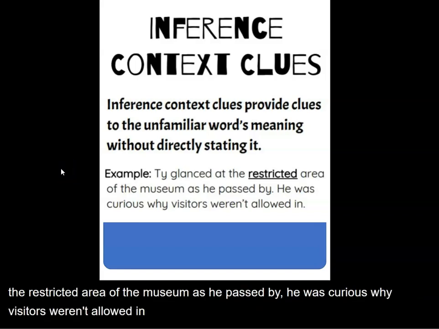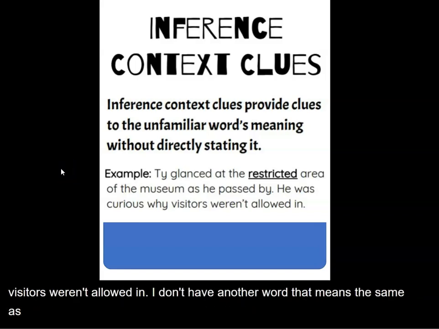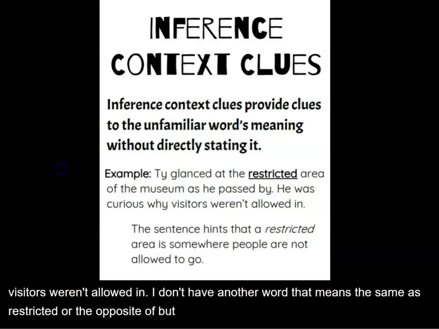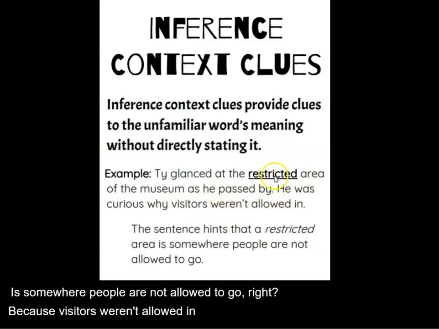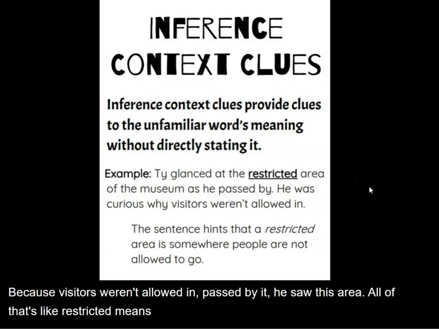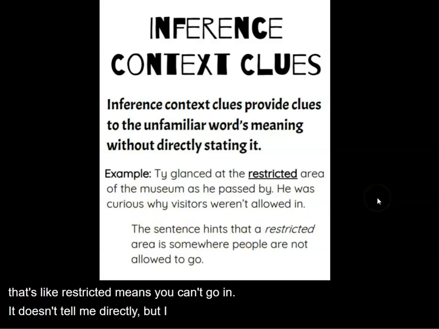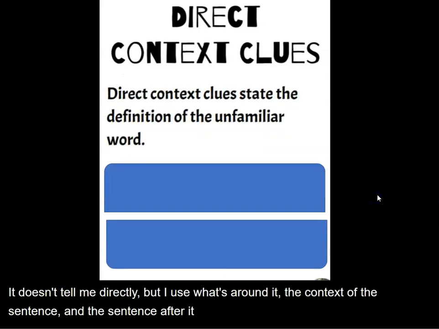I don't have another word that means the same as restricted or the opposite of, but if I read through it, it kind of hints to me that a restricted area is somewhere people are not allowed to go, right? Because visitors weren't allowed in. He passed by it. He saw this area. All of that's like, oh, restricted means you can't go in. It doesn't tell me directly, but I use what's around it, the context of the sentence and the sentence after it, to figure it out.